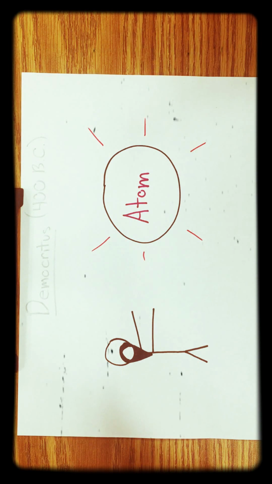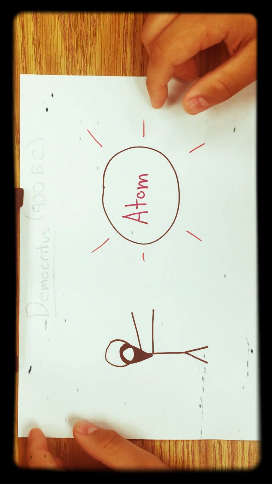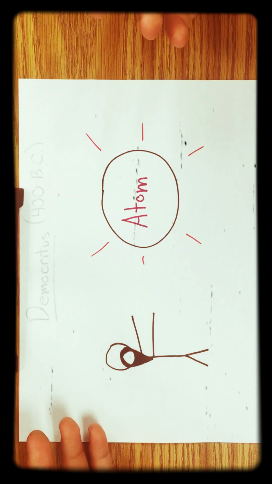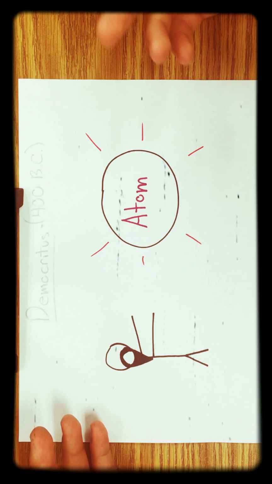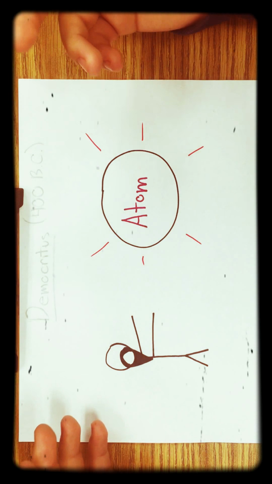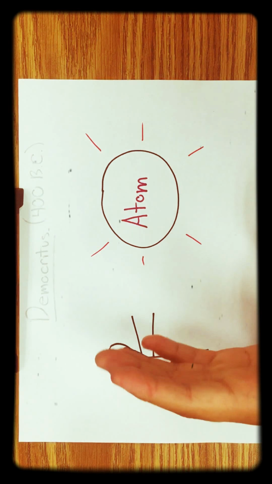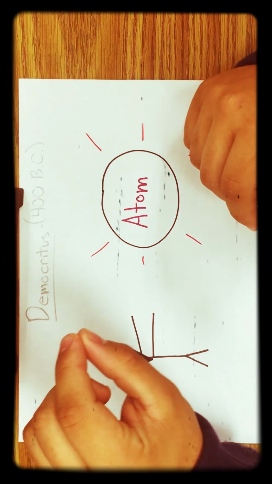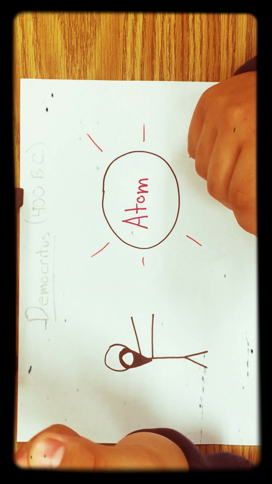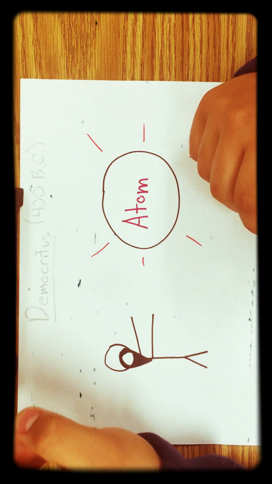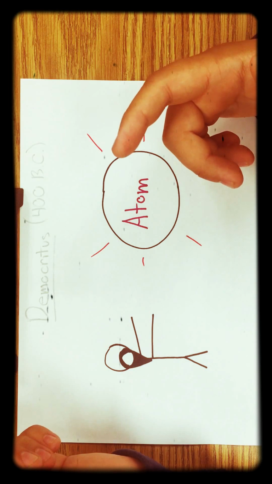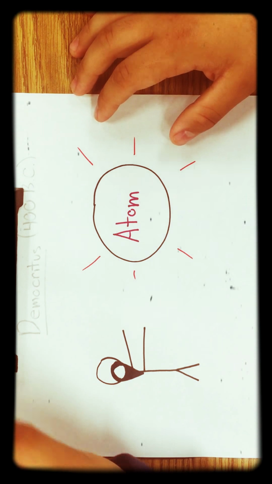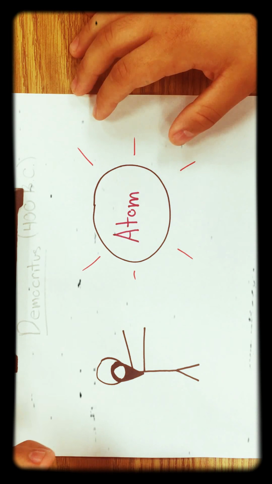He's the first person. He was a philosopher. He wasn't really a scientist. He first introduced the atom. He thought that for his experiment to come up with the idea of the atom, he got a piece of bread, started cutting it until the smallest pieces, and he's like, okay, this is no longer cuttable, or as you could say, indestructible. He called this piece of matter atomos, meaning it can't be cut.